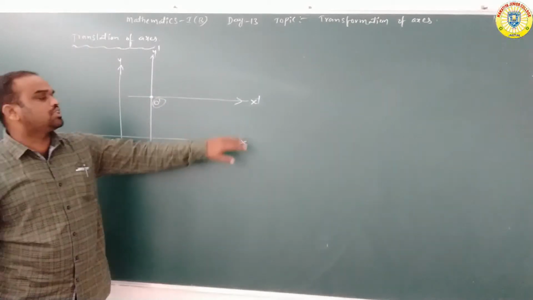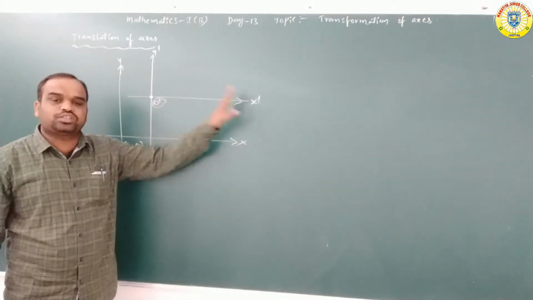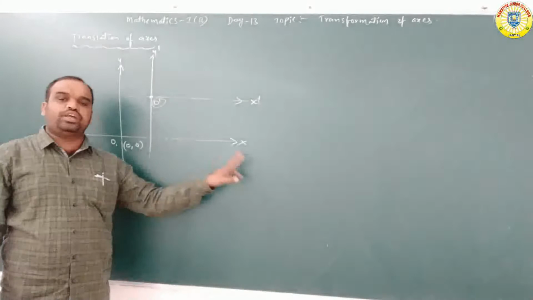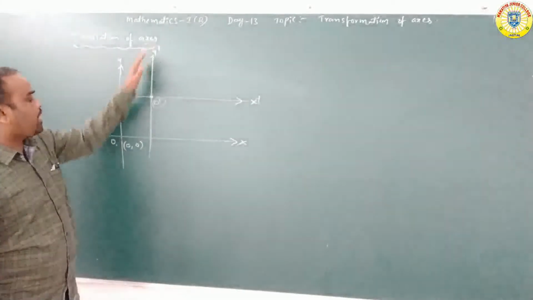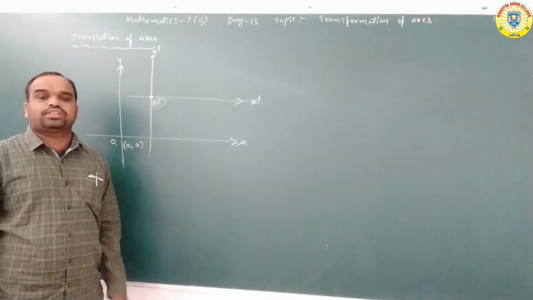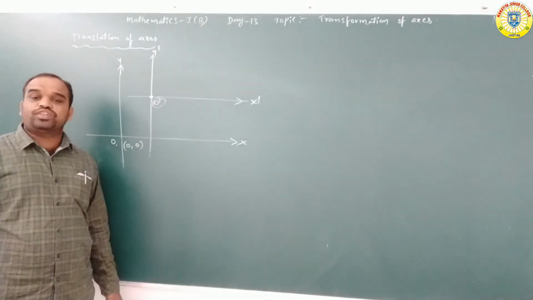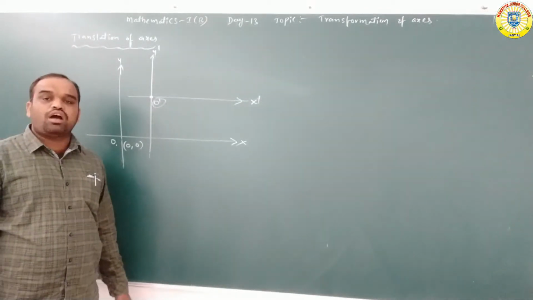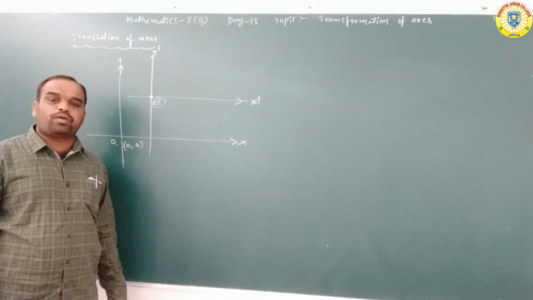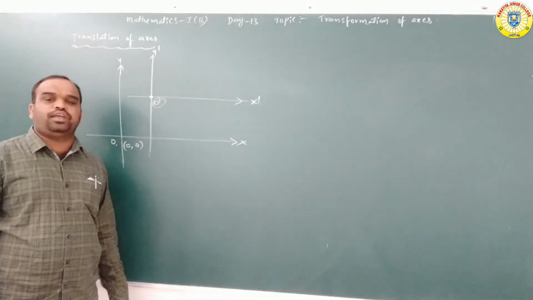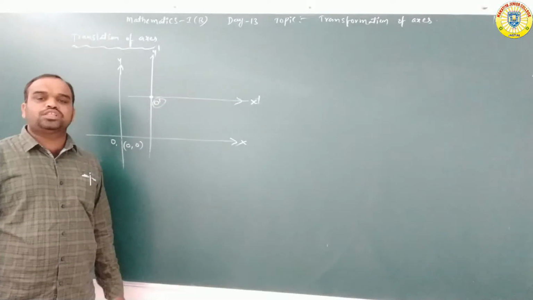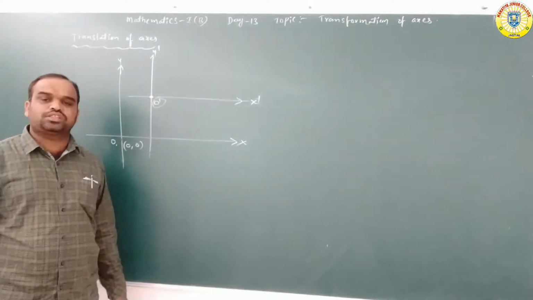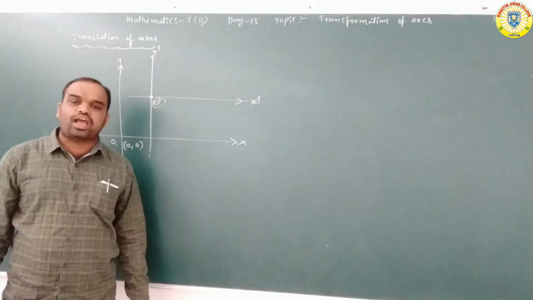We are not changing the direction of the axes. Without changing the direction of the coordinate axes, the origin is shifting from one point to another point in the plane. This type of transformation is called translation of axis.